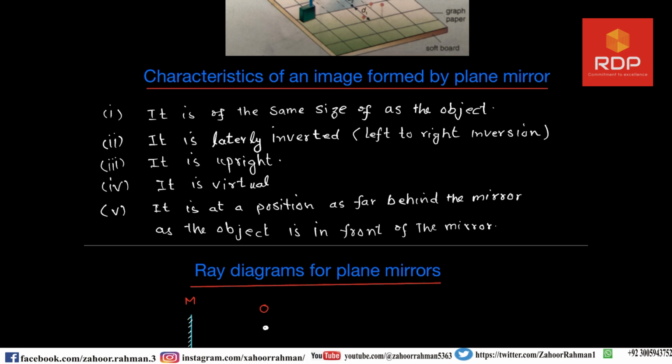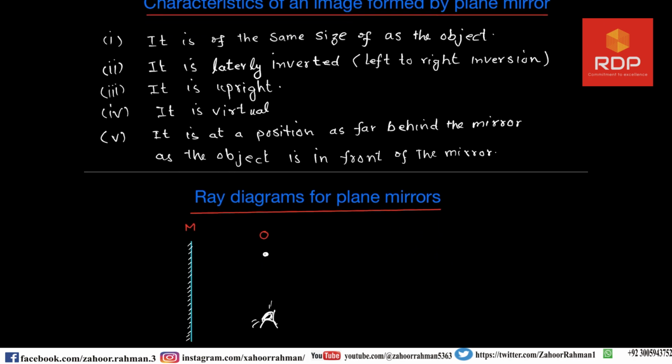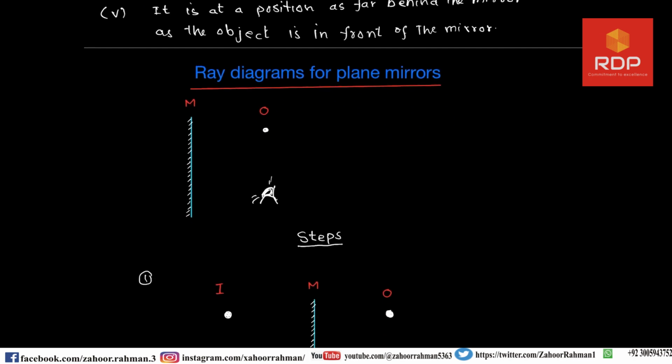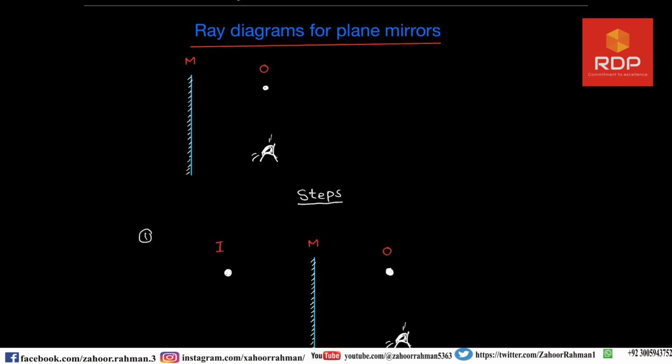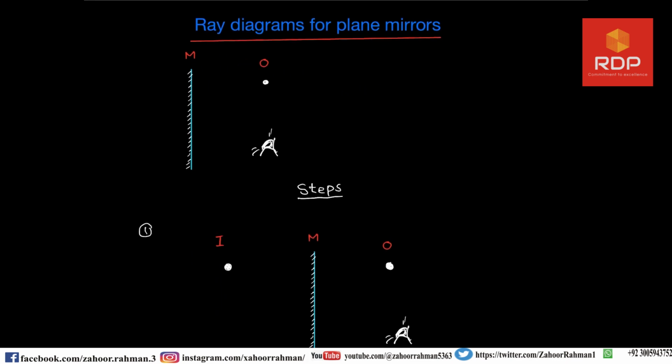So it is at a position as far behind the mirror as the object is in front of the mirror. Okay, dear learners, now we are turning our focus to the ray diagram for plane mirror. That is very important, and I saw many questions in different examination systems on these things.